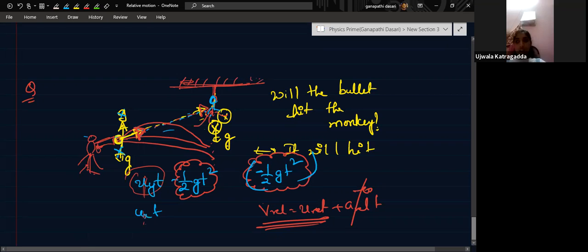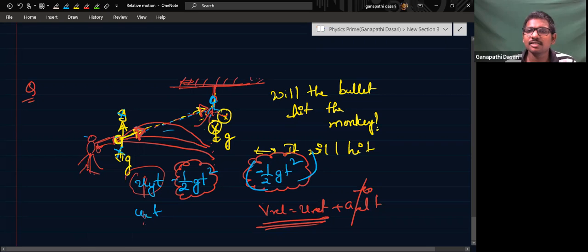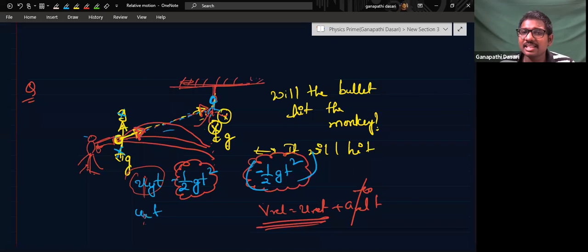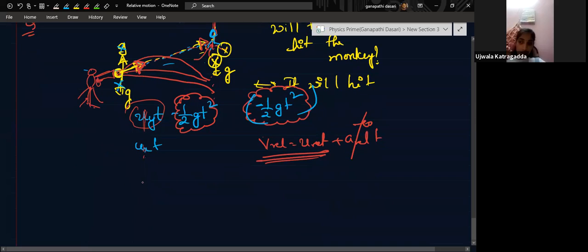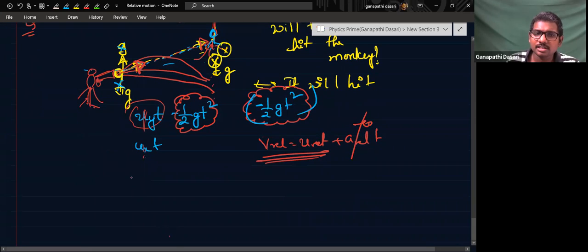For everything gravity acts downward only. I taught you some 2-3 cases. In those cases, both the particles have g acceleration downwards, so the relative acceleration is 0. That means the initial relative velocity will not change with time. What are the 3 cases I taught you? One case is one ball freely falling and one ball thrown with a velocity u, they will collide at some time. So relative acceleration is 0 here.